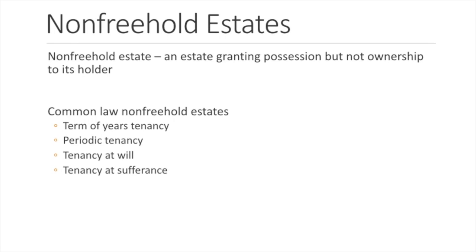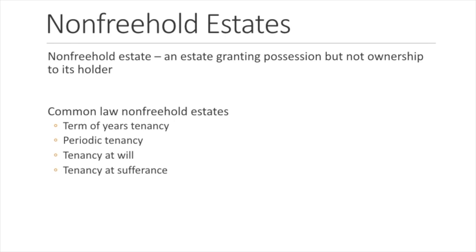All right, there are 4 types of common law non-freehold estates. The first is the term of years tenancy. The second is a periodic tenancy. The third is a tenancy at will. And the fourth is a tenancy at sufferance.